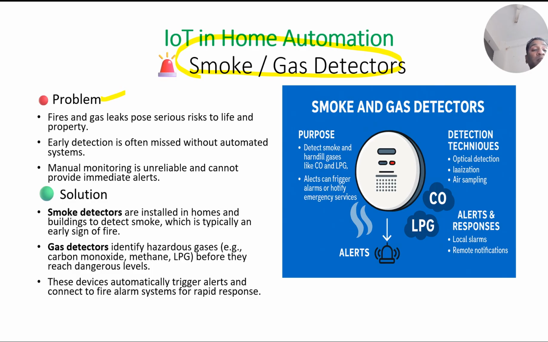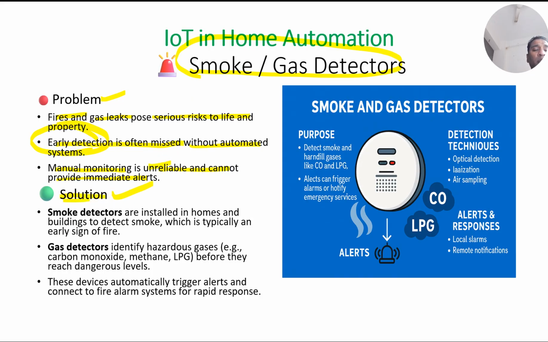Let us see what the problem is. Fires and gas leaks pose serious risks to life and property. Early detection is often missed without an automated system. When a fire occurs, immediately we may not know. After 5 or 10 minutes we may know, but by that time there is a loss of property and life. So what we require is early detection. Manual monitoring is unreliable and cannot provide immediate alerts. I cannot keep on checking whether gas has leaked or there is a fire, and I cannot expect that a fire would happen. So manual monitoring is unreliable.